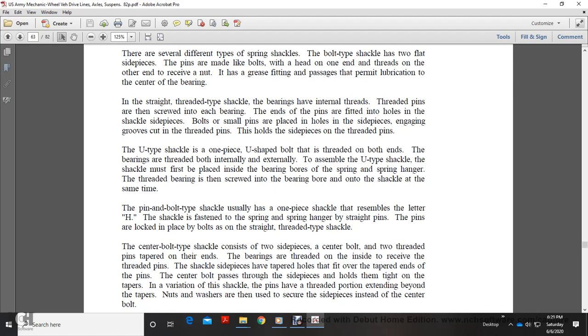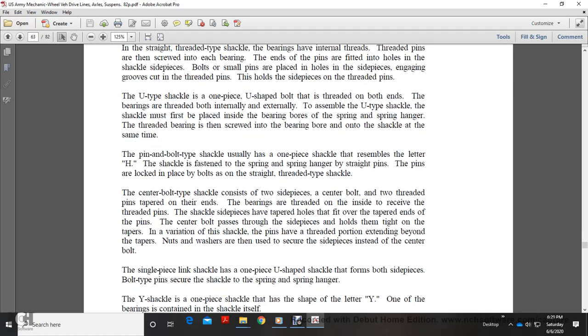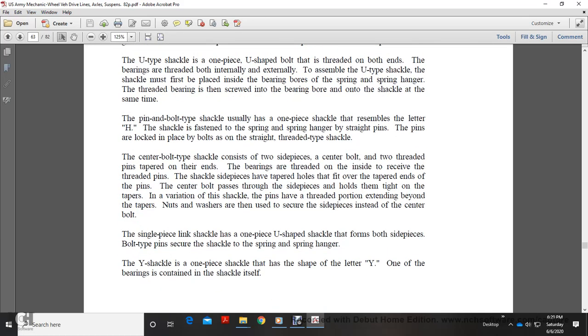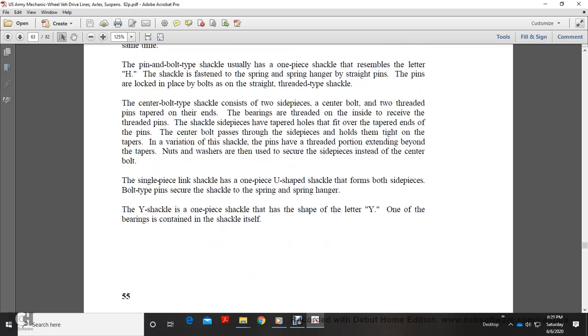The U-type shackle is one piece. It is a U-shaped bolt threaded on one end, with bearings threaded both internally and externally. To assemble the U-type shackle, the shackle must first be placed inside the bearing bore of the spring and spring hanger. The threaded bearing is then screwed into the bearing bore onto the shackle at the same time. The pin and bolt type shackle is usually a one piece shackle that resembles the letter H. The shackle is fastened to the spring and spring hanger with straight pins. The pins are locked in place with bolts in the straight head threaded type shackle.